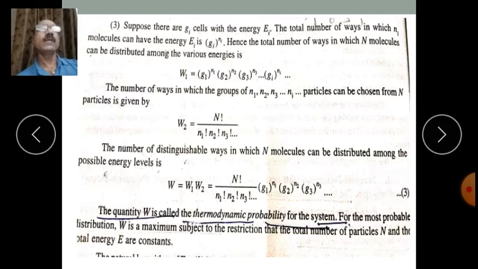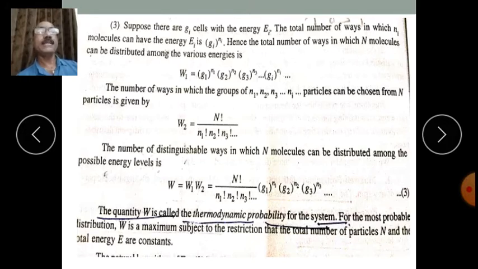The number of ways in which these 4 particles can be arranged in 2 compartments is 2 to the power 4 is equal to 16, like that. Here the total number of ways in which Ni molecules can have energy Ei is Gi to the power Ni. Hence the total number of ways in which N molecules can be distributed among various energies, isn't it?